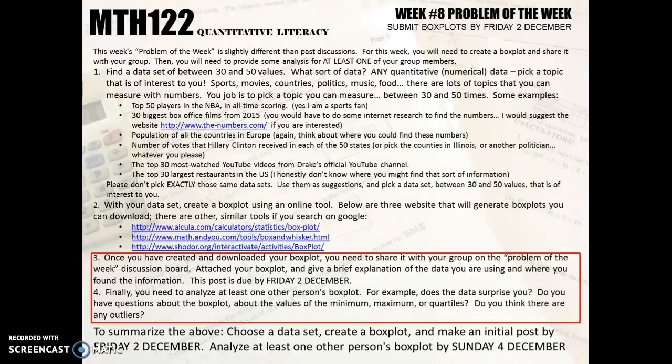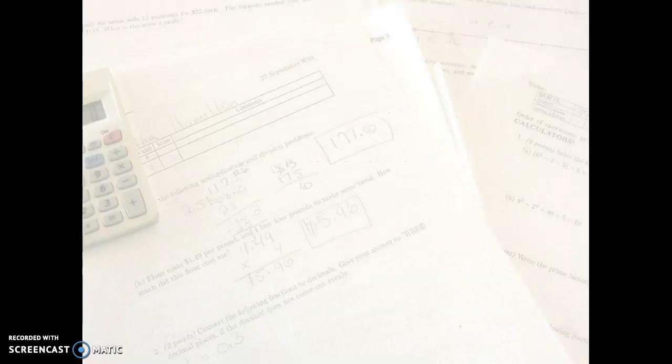So step 1, you pick numbers interesting to you. Step 2, go to that website and create a box plot. Step 3, post and make some comments. Hopefully that clears things up, because I understand that this problem of the week is a little different than the previous ones. If there are any other questions, obviously, throw me an email, and hopefully we can get that addressed.